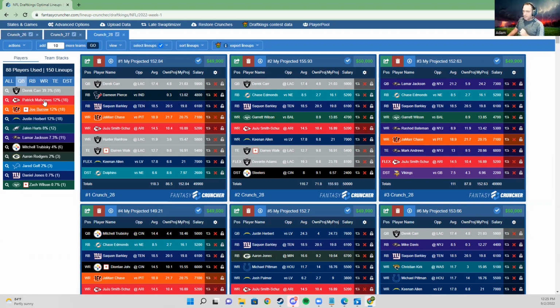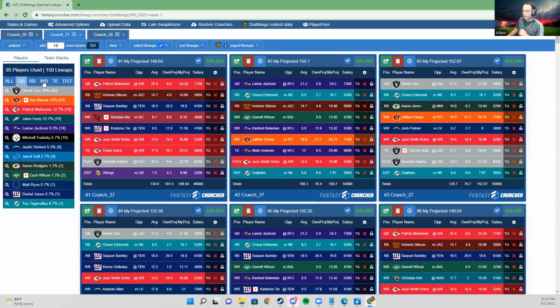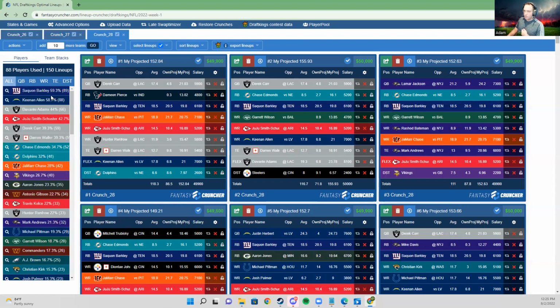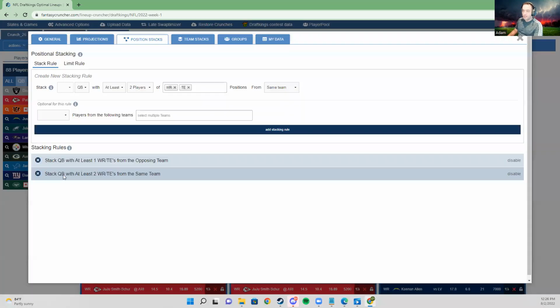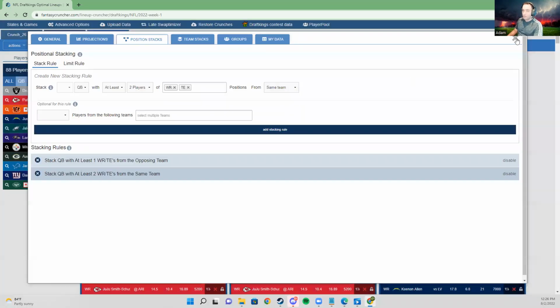What's interesting though about this, I want to make another point here. This is really big. You'll see in the other crunch where Keenan Allen was 20% owned, you've got 30, 16, and 12% here of these guys. And in the next crunch, because Herbert was increased a little bit, these guys went down or stayed the same, but Derek Carr actually went up. Now, why would Derek Carr go up because Keenan Allen's projection was increased? The answer is because there's a correlation between Keenan Allen and Derek Carr. In fact, they're playing each other. And in our stacks, remember we said stack the quarterback with at least one wide receiver of the opposing team.